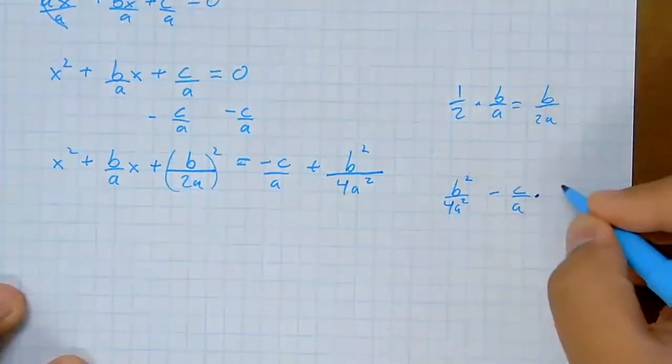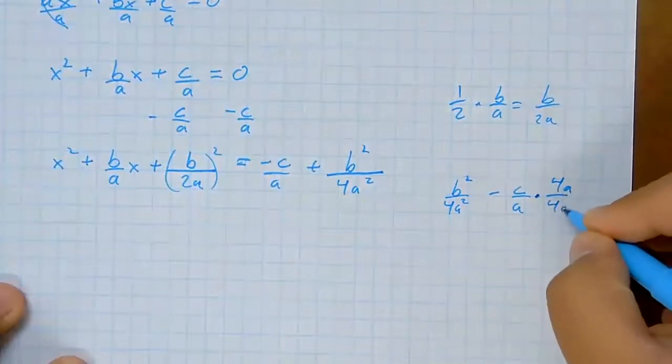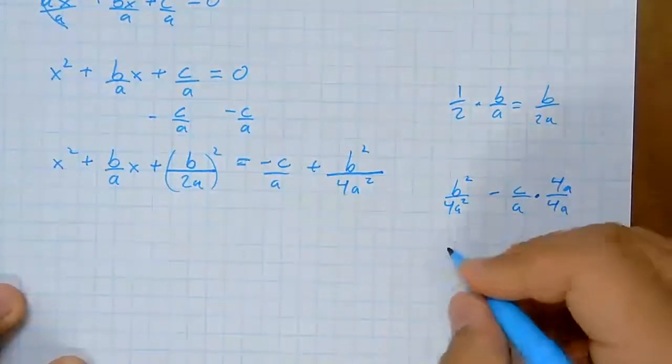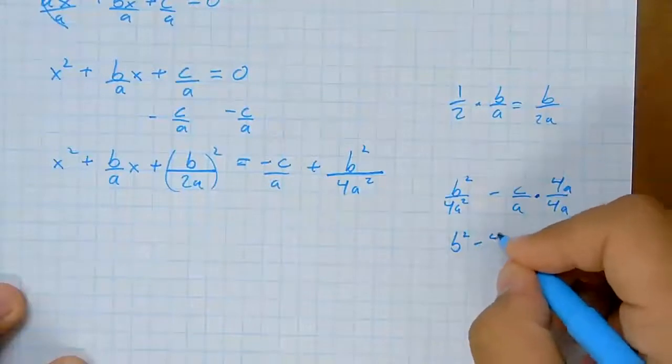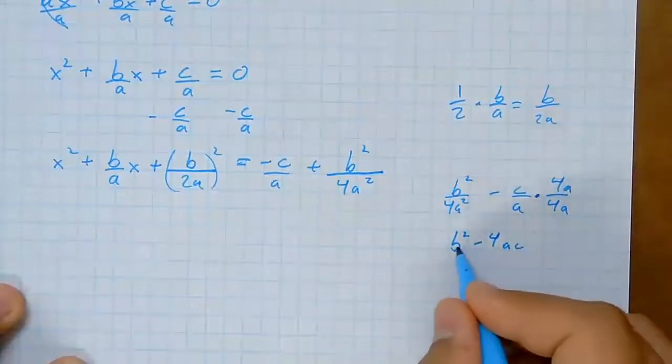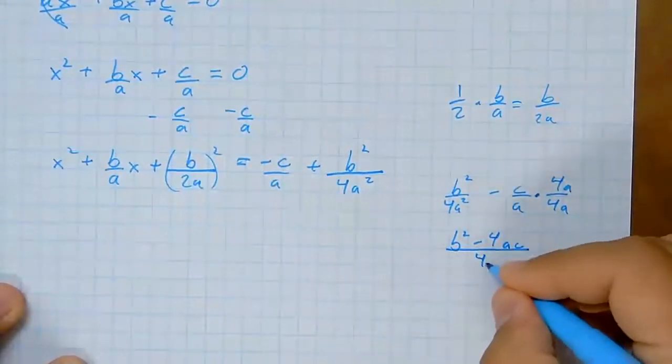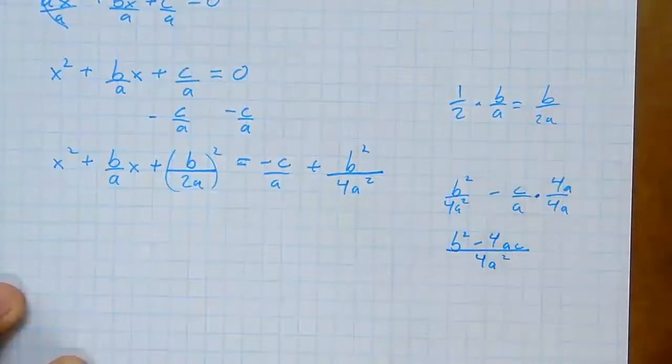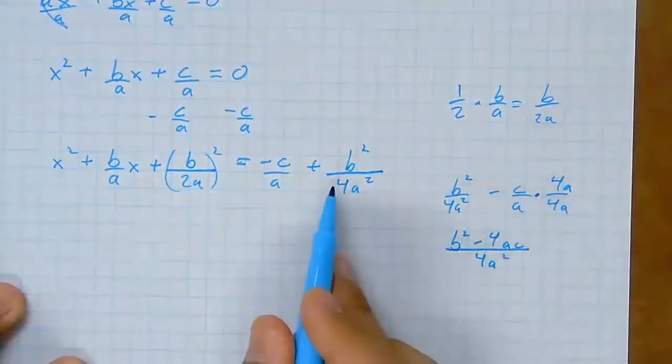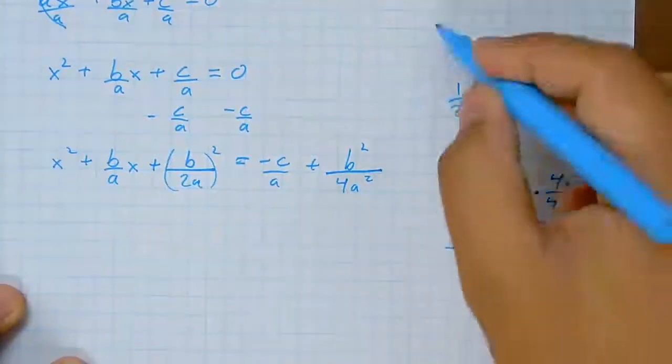So we're going to multiply this c over a by 4a over 4a. And what we're left with is b squared minus 4ac over 4a squared. Okay, that is replacing the right side of this equation now.